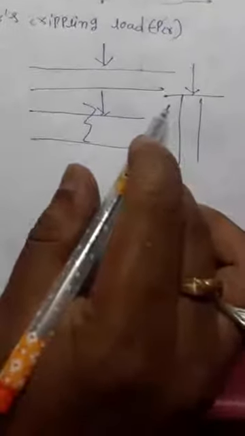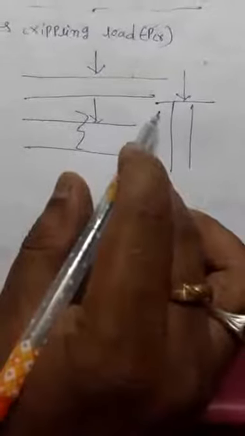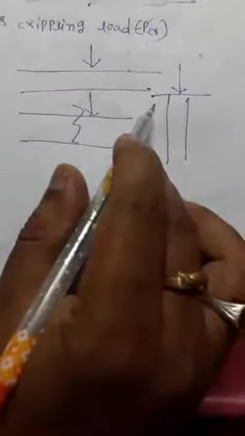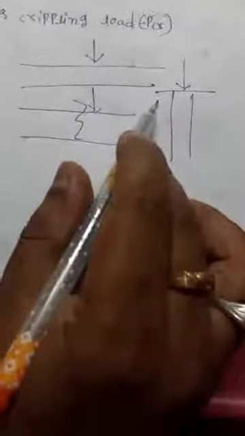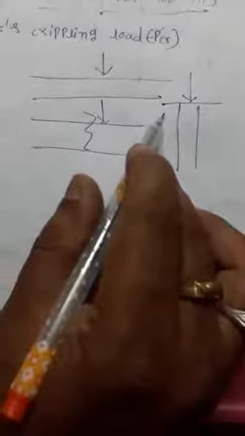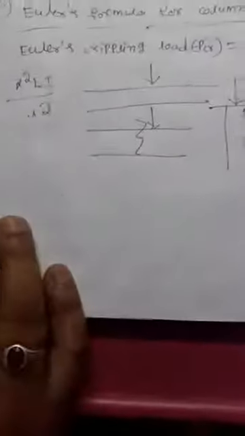So there are four words: crippling load, buckling load, critical load, ultimate load. These all are the same phenomenon. The definition is the load at which the column just buckles is called a buckling load. The formula for Euler's buckling load, Euler's critical load or Euler's crippling load is pi square EI by L square.